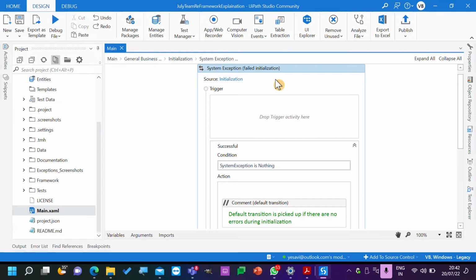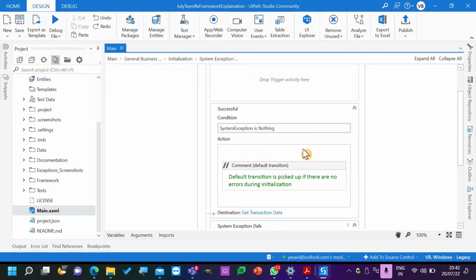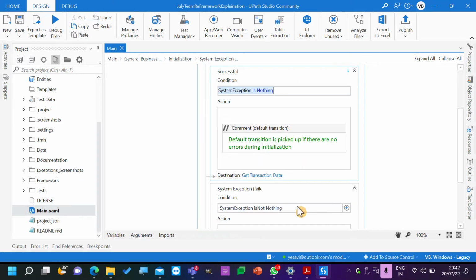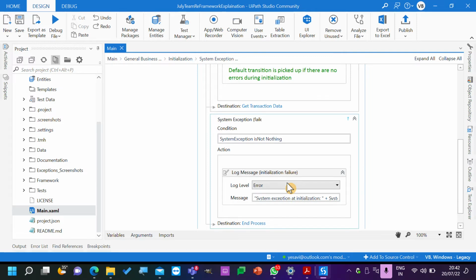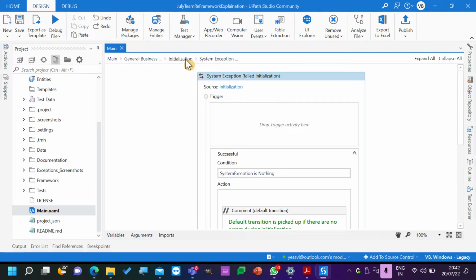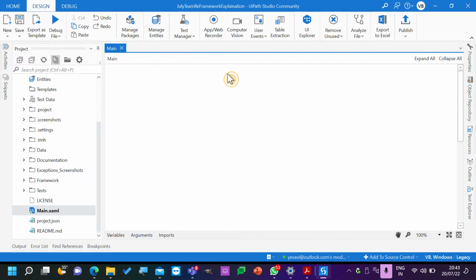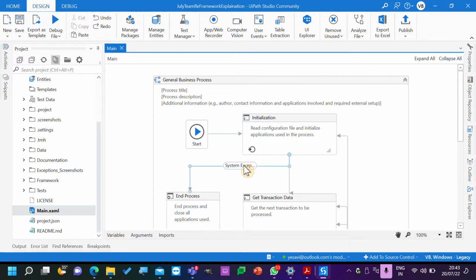Okay. Now in this transition, we'll have a trigger activity. Drop a trigger to activate the trigger activity here, and a successful condition or whatever. If we are writing a condition, right? Like if condition. If system exception is nothing, then go to get transaction data. But if you have system exception, then if system exception is not nothing, then go to end process. So this is a type of if-else condition only that we are trying to add over here.